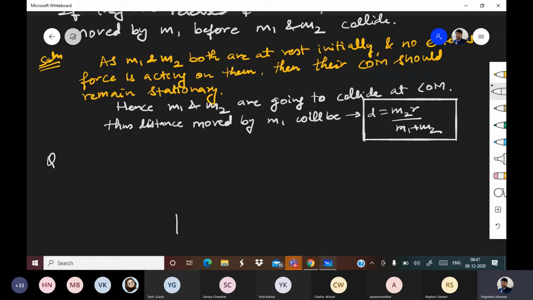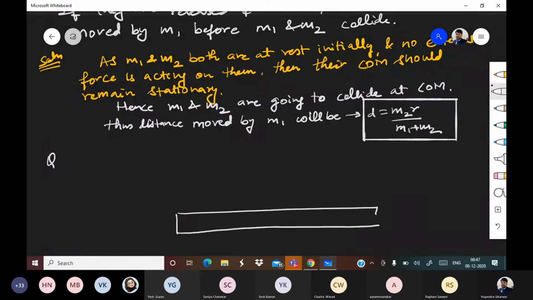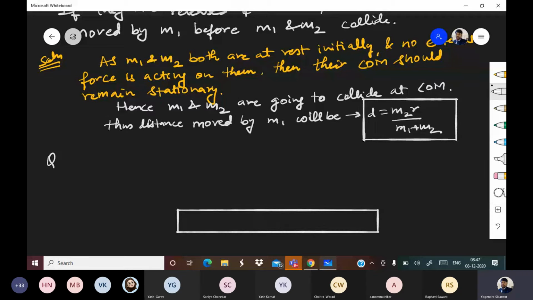So there is a platform of mass capital M and length L. This platform is kept on smooth ground.